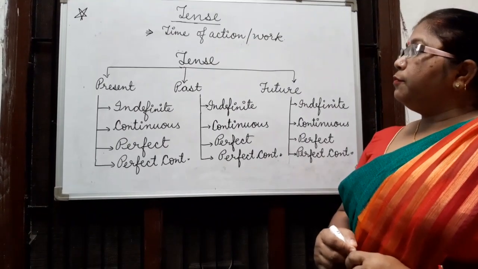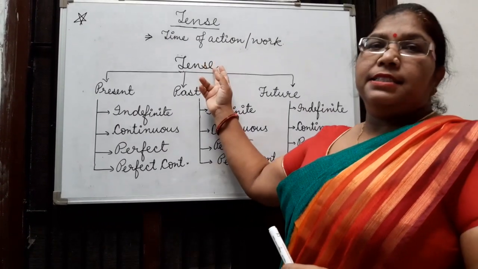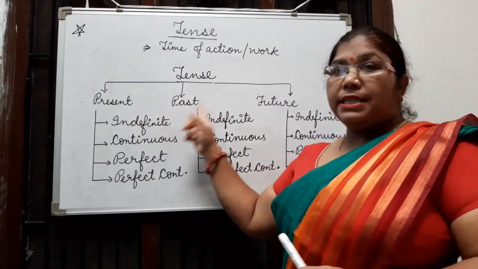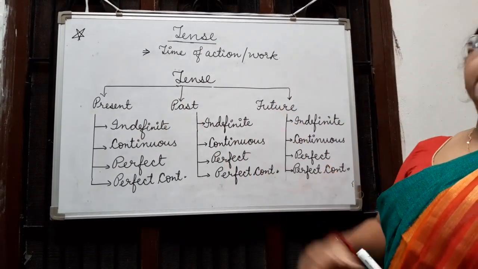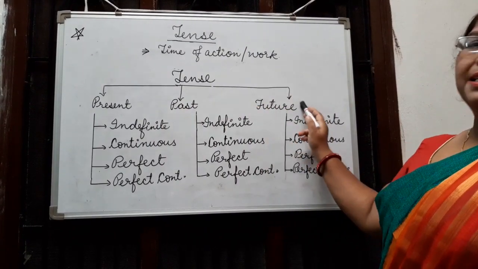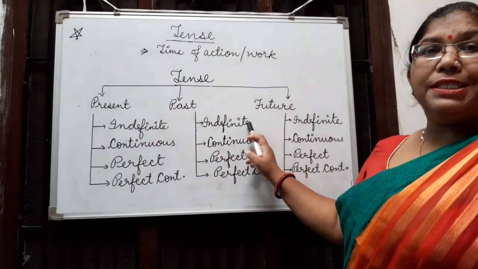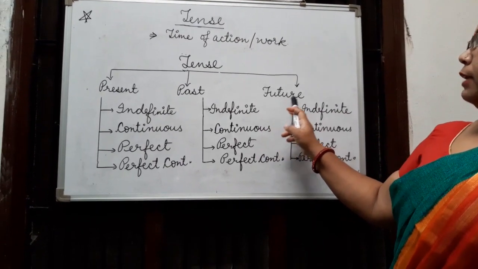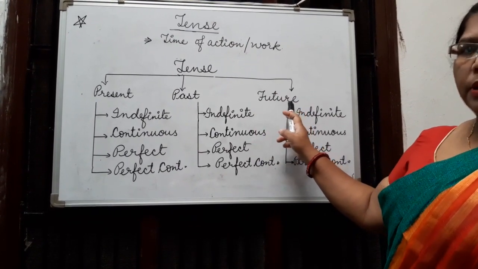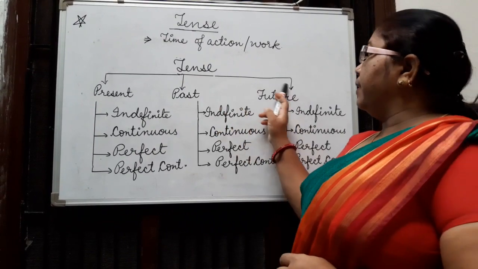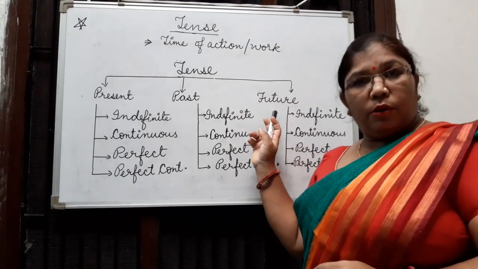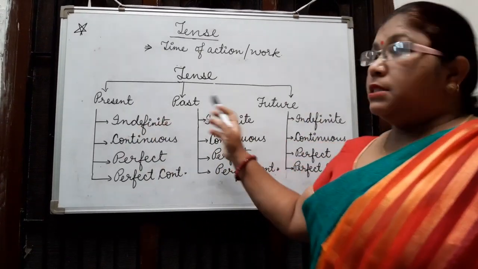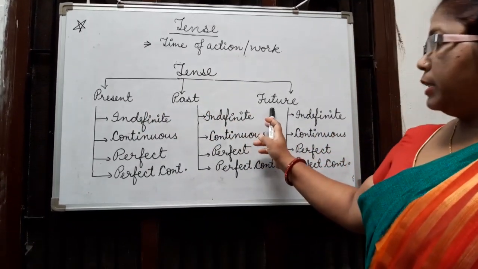Yes friends, so we can say that the kinds of tense are present tense, past tense and future tense. But in modern English, future tense is not considered as tense. Future is considered as only time. And for convenience, we can classify it into future tense. Now the kinds of tenses: present tense, past tense and future tense.